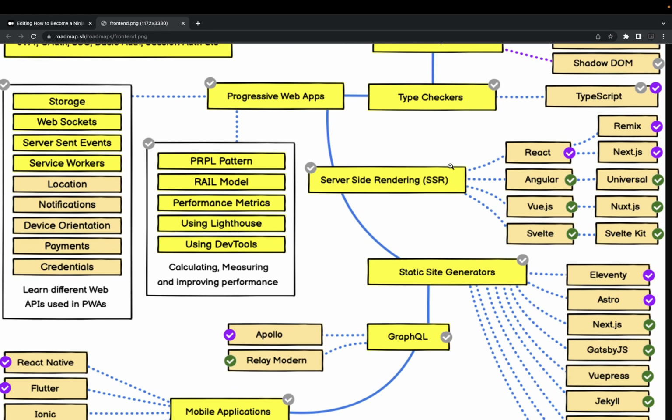Server-side rendering: now we have these new frameworks added, Next, which is coming from React, and Nuxt, which is coming from Vue.js. I mean, they were already there, but now SvelteKit is also getting popular, and the Next.js 13 version was recently released, which is providing the app directory. So these things are getting popular. You can have knowledge of React and Next.js, that is enough. Or if you love Svelte.js, which I really love, I learned SvelteKit. SvelteKit is also really powerful for server-side rendering.